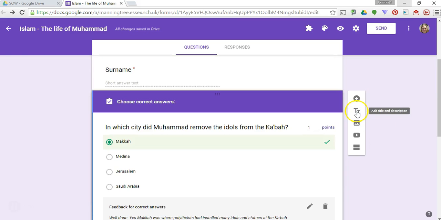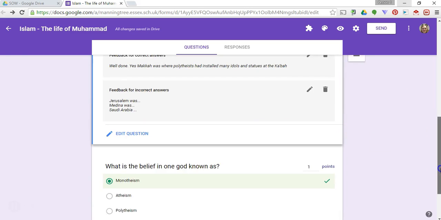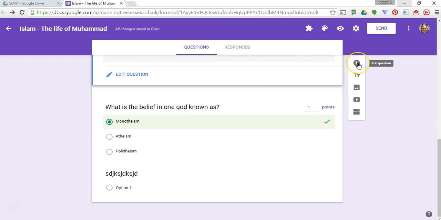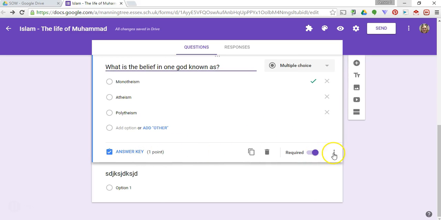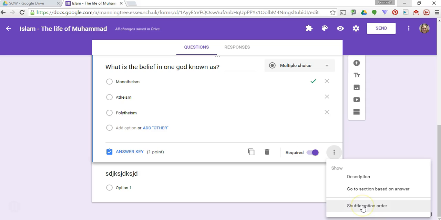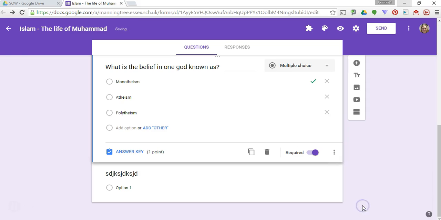There are some other features here of things that you can add, but for the moment I'm just going to keep it simple, keep this simple quiz. So you can just keep on going, adding questions, making sure that you select what the correct answer is, giving the feedback, allocating the points, and always make sure that you click that it's required. And if you want the answers to be shuffled, so it's not always the first one that's correct, you can press shuffle.